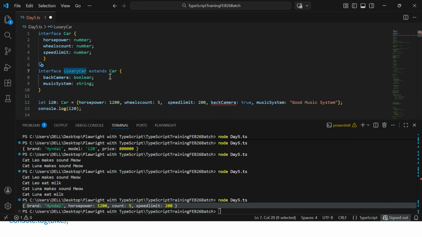So whenever you are using a normal car, you need to use all the variables from the normal car. But for luxury car, not only car, apart from that the extra properties from the luxury car also get included. So this is the parent interface, this is the child interface. Now from the child interface, we are trying to create it, right? Or the parent, whatever way we want to do it. Then you can create the object and call it, and you can give the values.